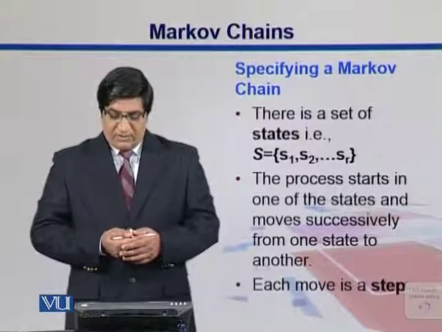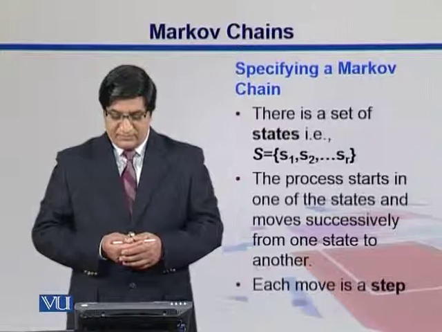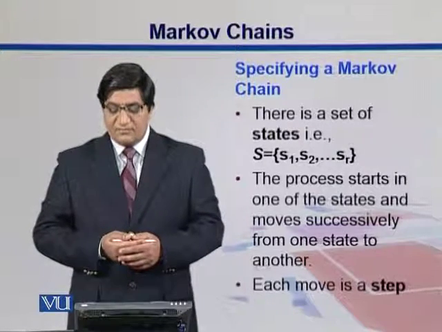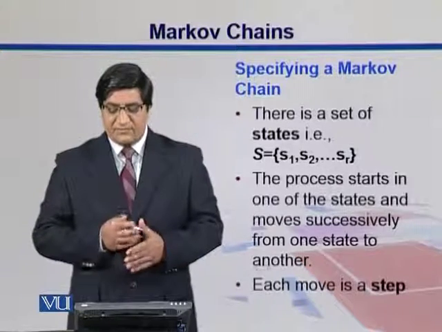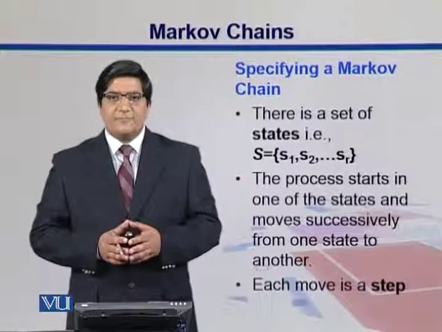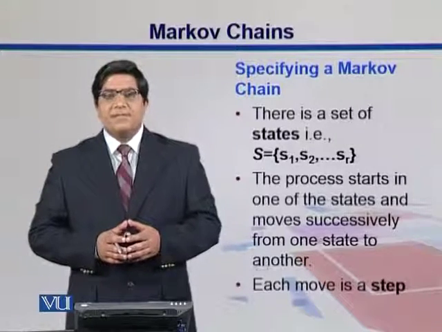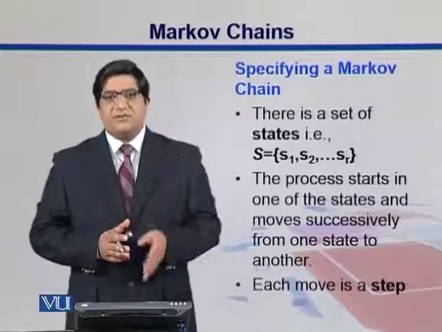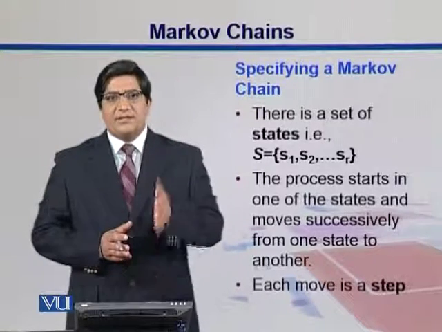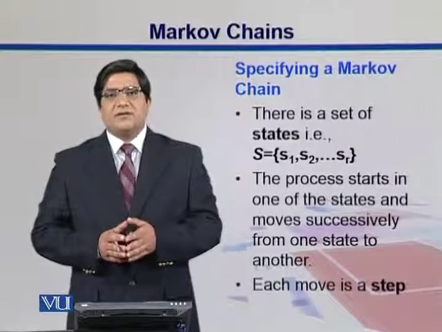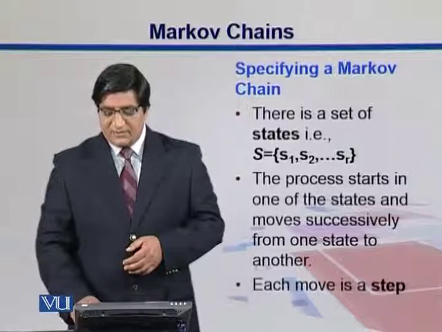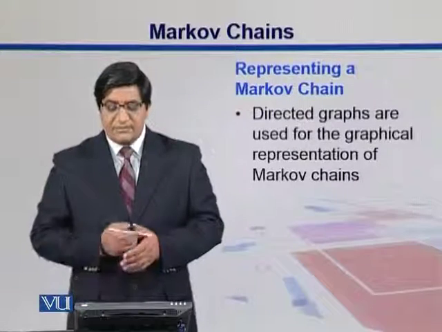So far what we have seen is that there is a set of states. We have S1, S2 and S3. The process starts in any one of the states and moves successively from one state to another. We will define these states when we talk about nucleotide strings, like the positions. Positions within your amino acid chain or positions within your DNA, we can take them as different states. So each move is a step from one place to another.